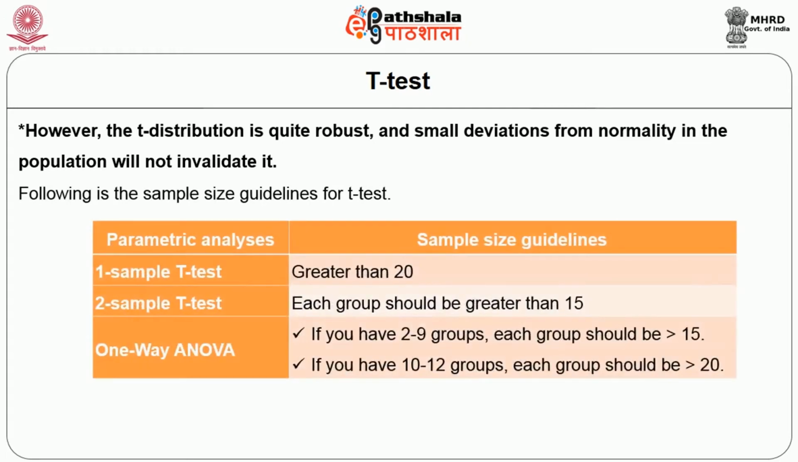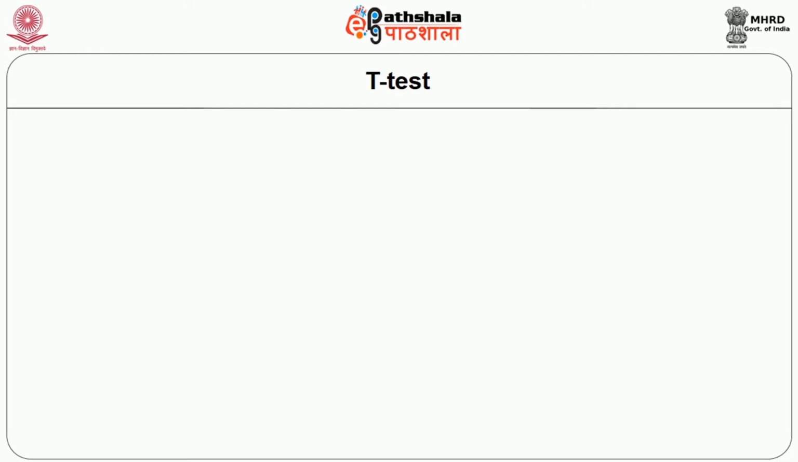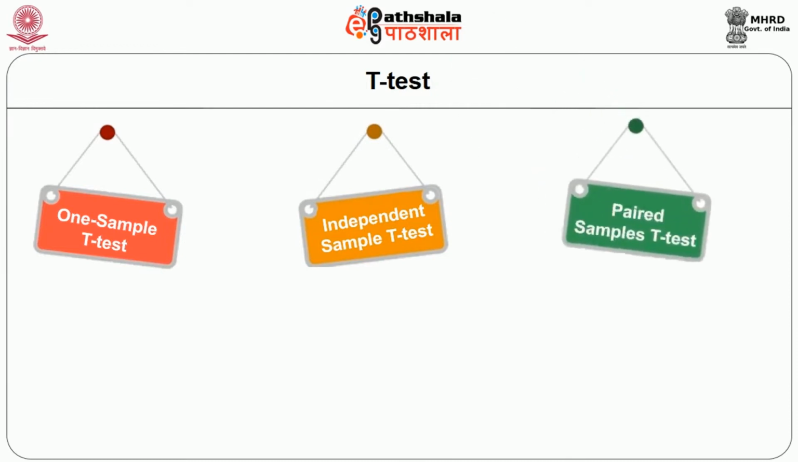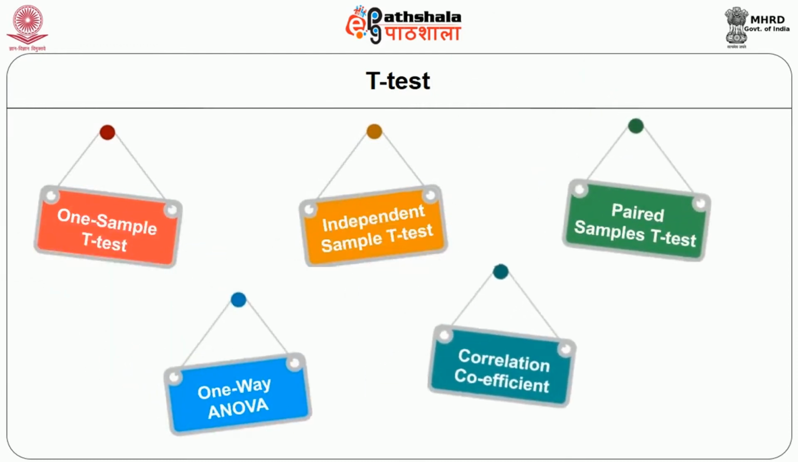Now, following are the sample size guidelines for t-test. If it is one sample t-test, it is better to have a sample size of greater than 20. And for two sample t-tests, each group should be greater than 15. And for one-way ANOVA, if you have 2 to 9 groups, then each group should have sample size greater than 15. And if you have 10 to 12 groups, each group should be greater than 20. The following tests are used when n is less than or equal to 30. One sample t-test, independent sample t-test, paired sample t-test, one-way ANOVA and correlation coefficient.